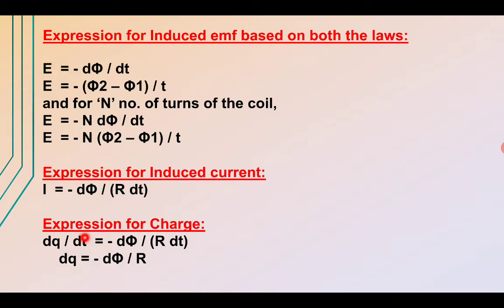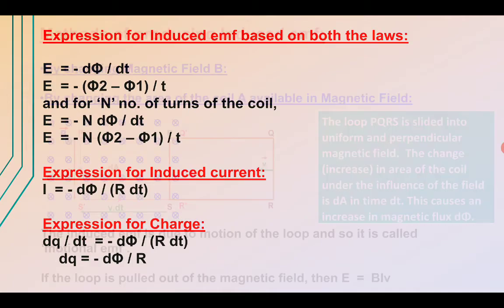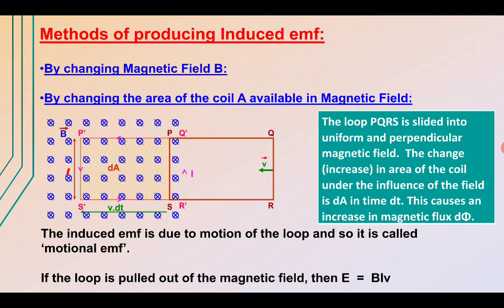Now after this we have various methods by which we can change the magnetic flux, and how this magnetic flux changes and the EMF is produced. So we have various methods to produce induced EMF in a given circuit. Number one is by changing the magnetic field B. The flux phi can be changed by changing the magnetic field, and hence EMF can be induced in the circuit as explained by Faraday's experiment.